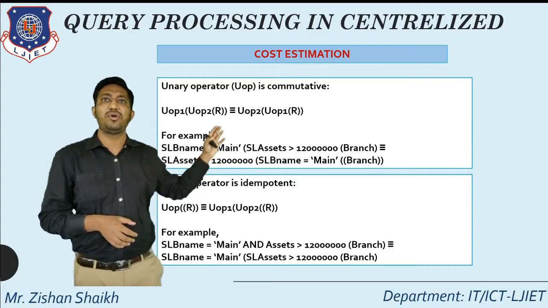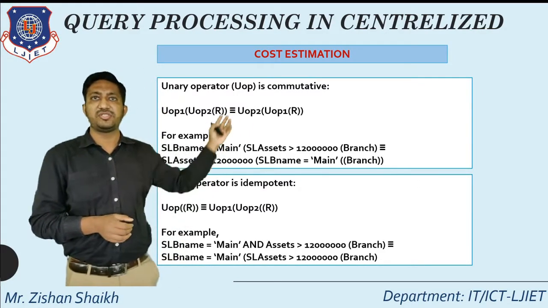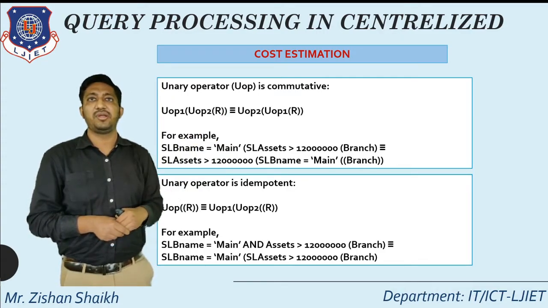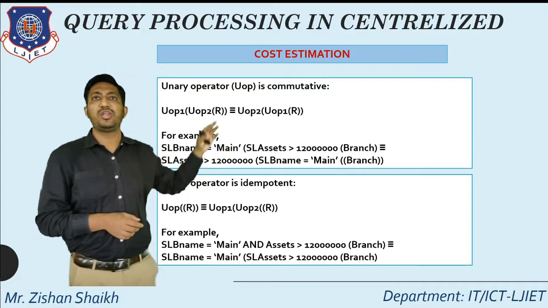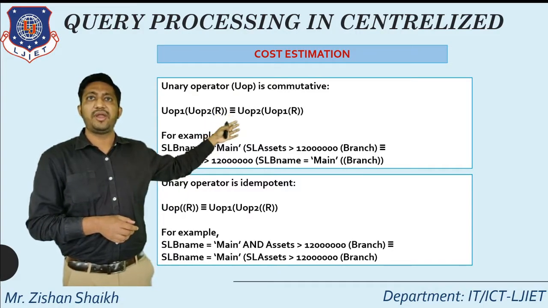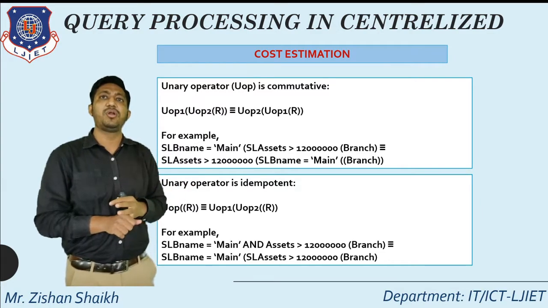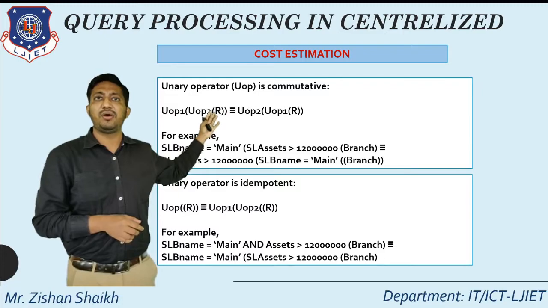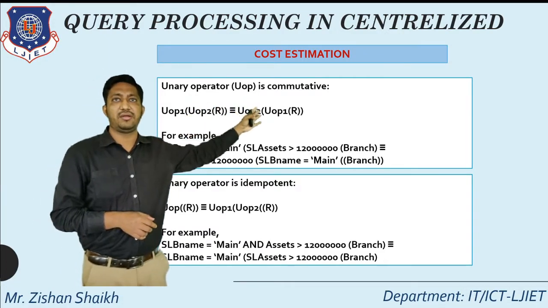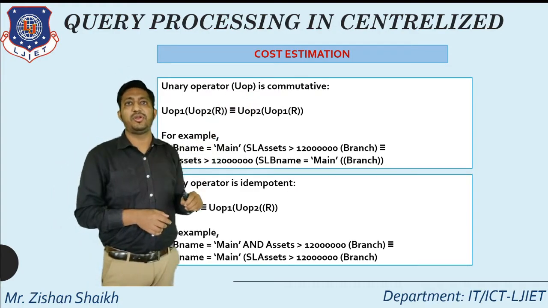For example, if I want to use a unary operator, the unary operator is commutative. This is our first example. So how can we use the unary operator alternative? Unary operator 1 in brackets unary operator 2 applied on our relation. When we are talking about commutative, we can write the first one inside the other. Okay, so our unary operator is commutative.